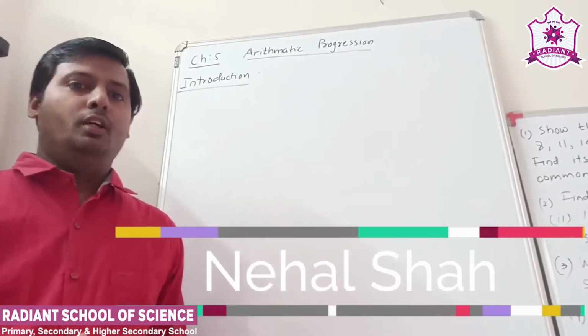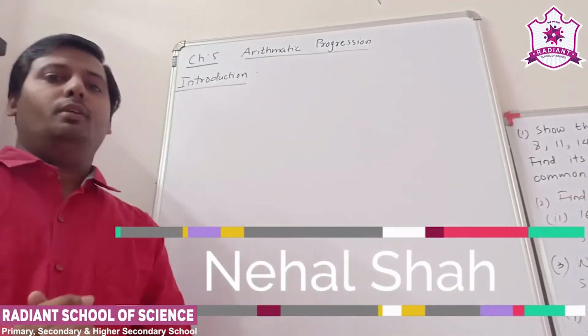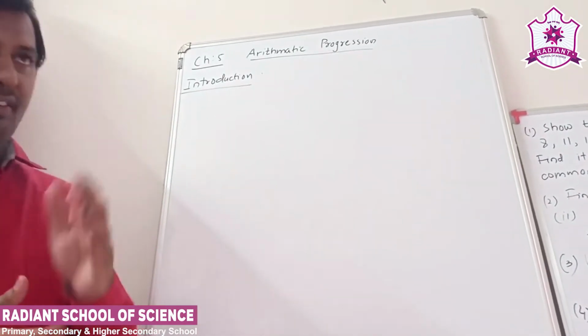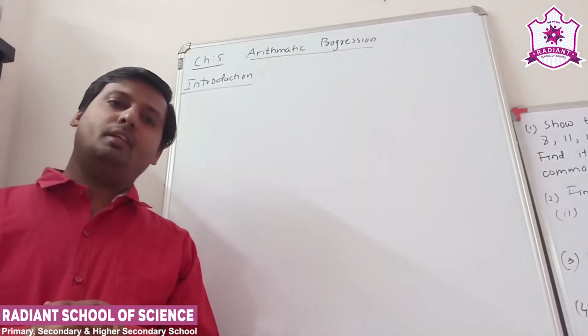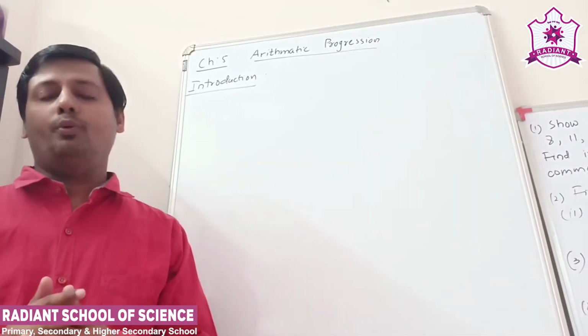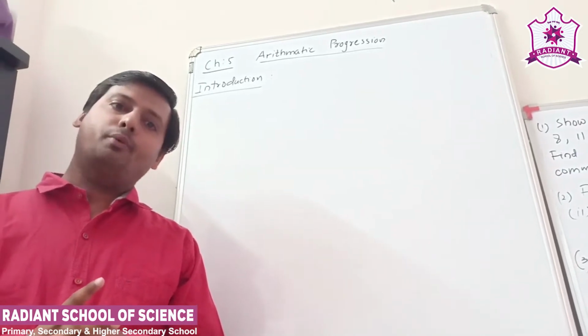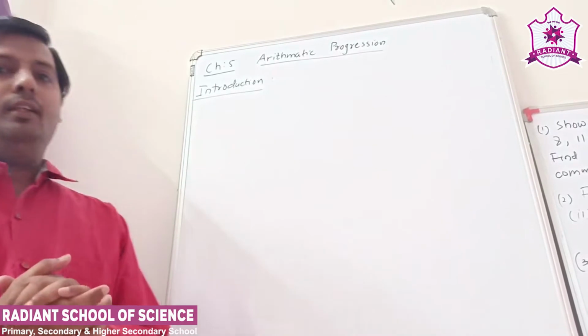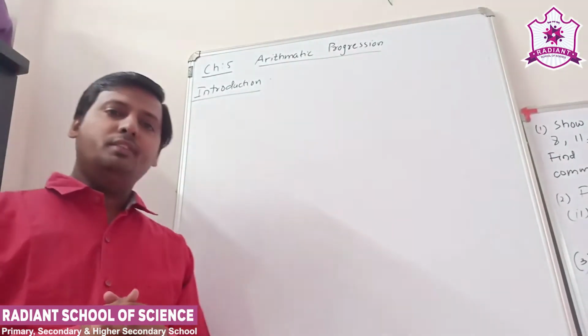Hello students, we are going to start chapter number 5, arithmetic progressions. This is a very interesting and important chapter. Arithmetic progression and the other two progressions, geometric progression and harmonic progression, you learn in the upper class. So let's start our chapter.